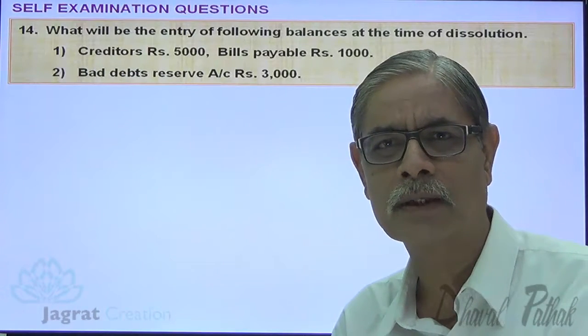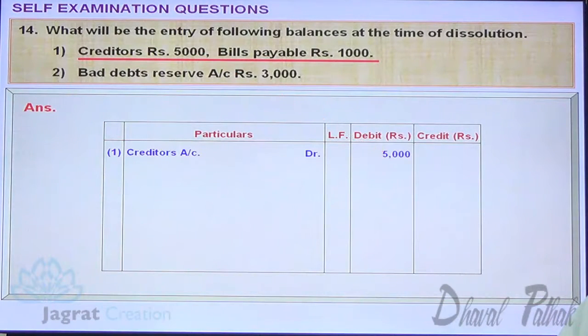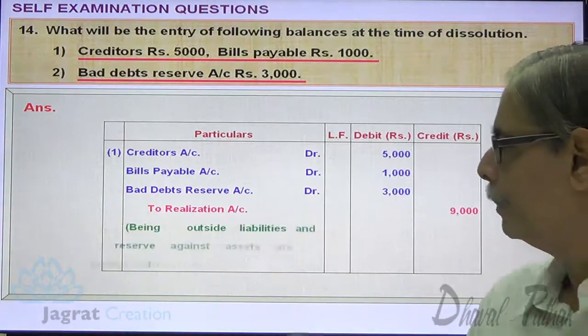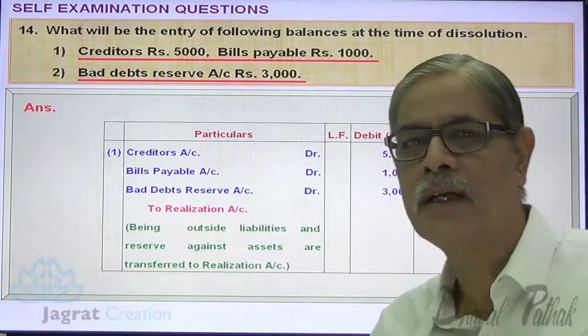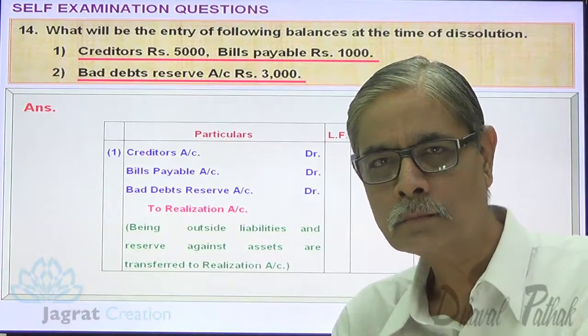The journal entry for that is creditors account debit 5,000, bills payable account debit 1,000, bad debt reserve account debit 3,000, to realization account credit. The narration is: outside liabilities and reserves against assets are transferred to the realization account. This is how the narration gets recorded. Next.